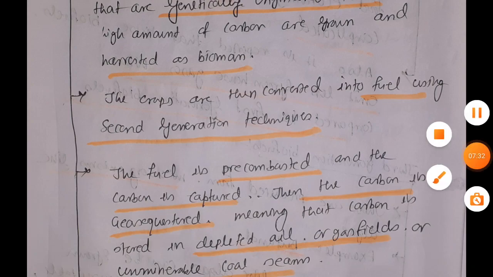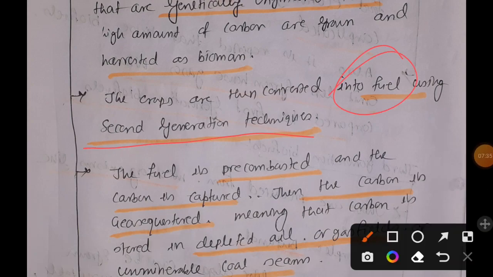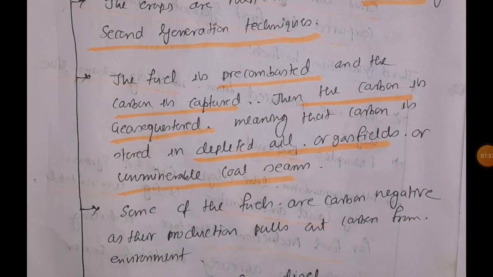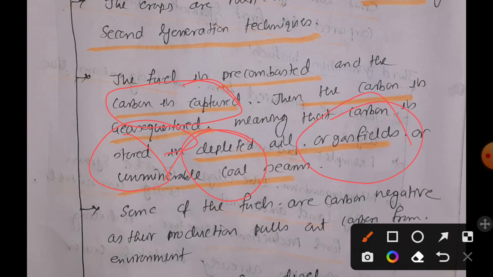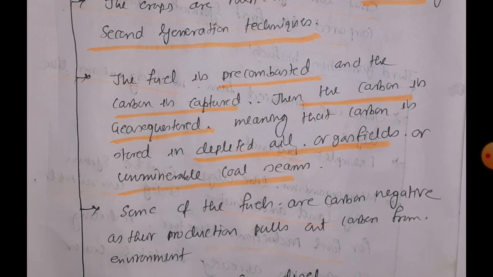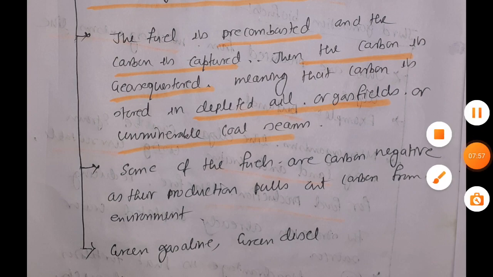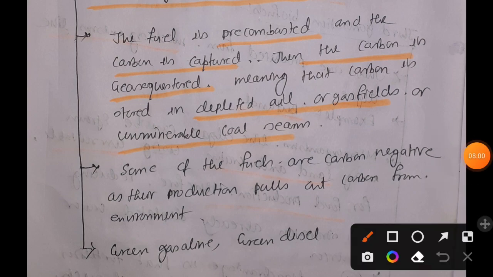The crops here are first converted into fuel via second generation techniques. Here the fuel is first pre-combusted and then the carbon is captured and geosequestered, meaning it is simply stored in depleted oil and gas fields and unminable coal seams. Some of the fuels here are carbon negative, because their production pulls carbon from the environment. Examples of fourth generation biofuel are green gasoline and green diesel.